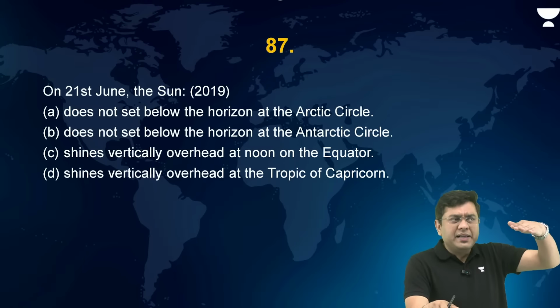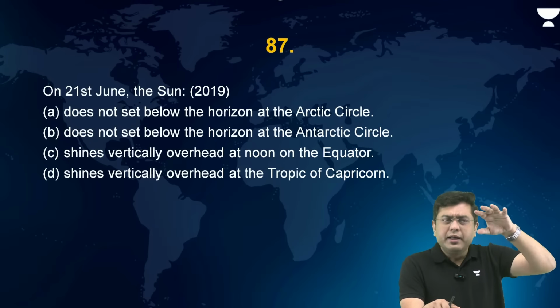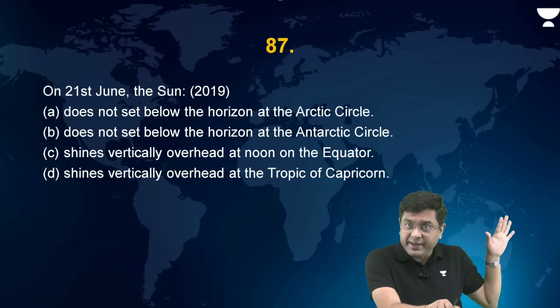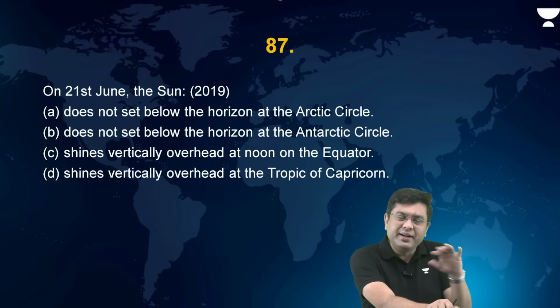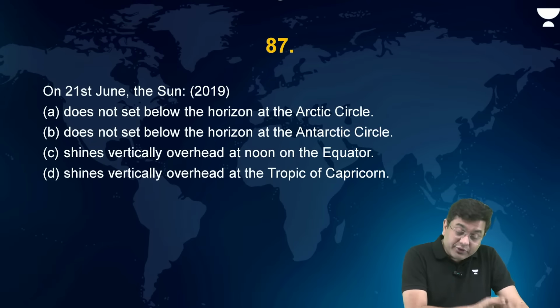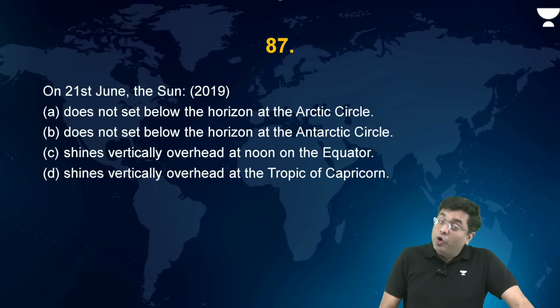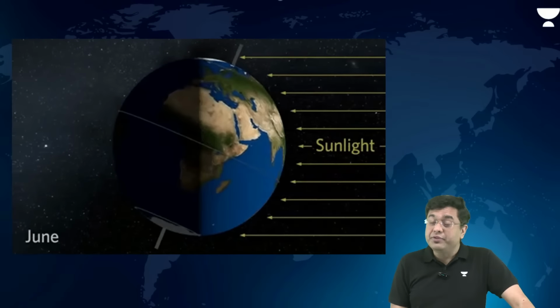Horizon is that imaginary place where the sky appears to meet the land, right? So we say that the sun has set below the horizon and it is night time. The sun has risen above the horizon, it is daytime, isn't it? So when you say that it does not set below the horizon, it means continuous daytime. So on 21st of June, where do we have the continuous daytime?